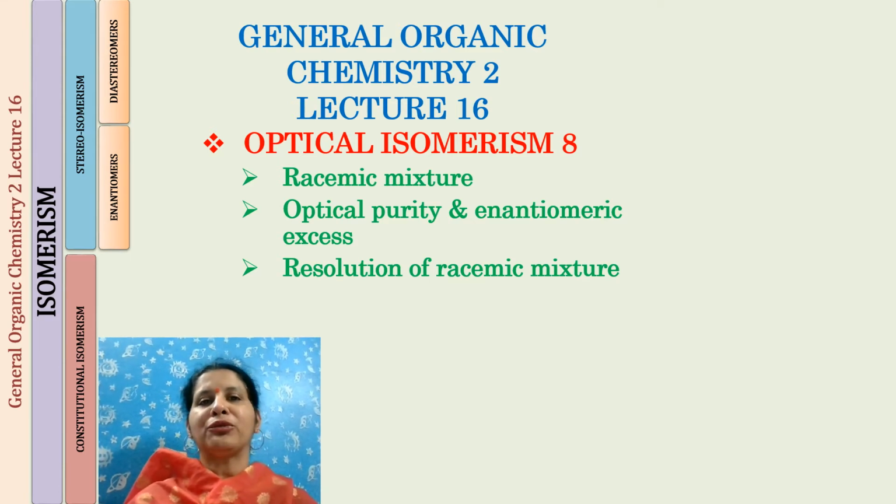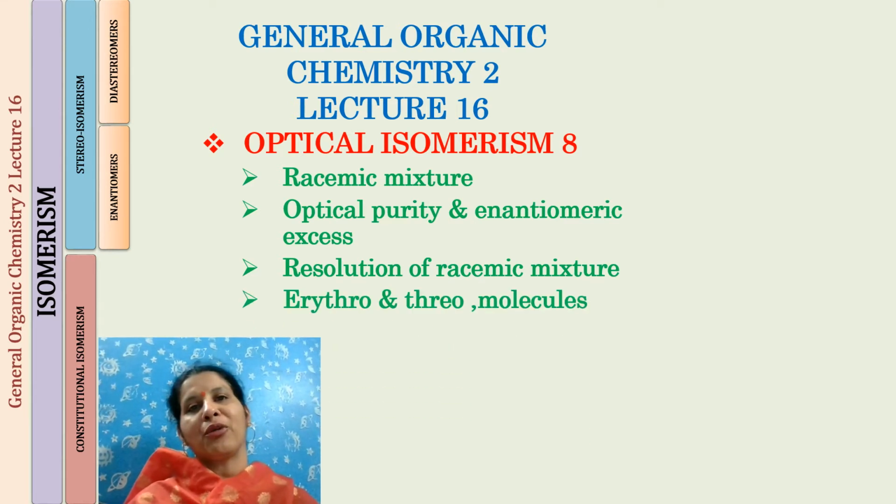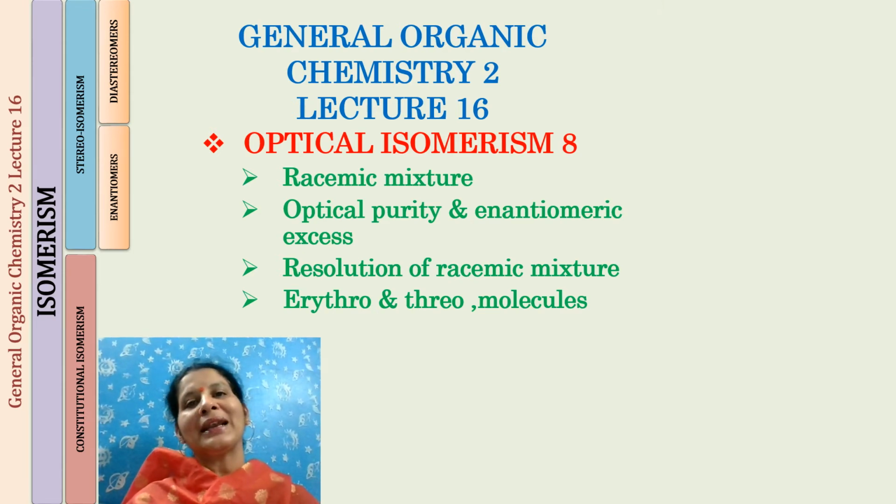And then finally, to conclude, there is one little topic that is left, that we will be discussing: what are erythro and threo molecules. So everything is going to be important, small, interesting little things, summing up the whole discussion of optical isomerism.